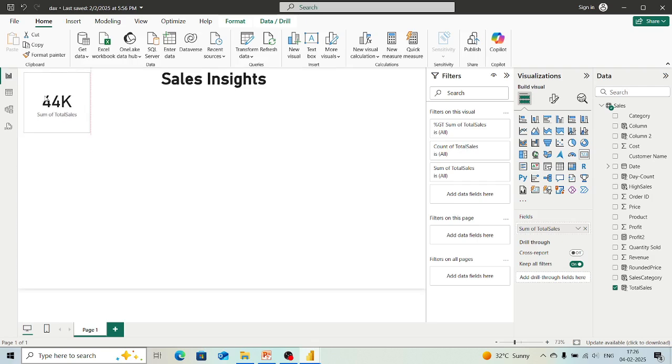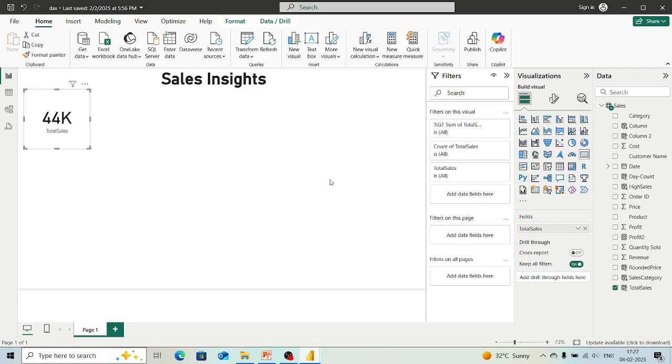Now proper alignment or setting that on the report page is also necessary, so we will make those changes also. Now the card is created, but here you can see it says sum of total sales. We want to give a name to the card, but this is not a proper name, right? So if we just double click over here, from here also we can change the name of it. We will just keep it as total sales and click enter. So here you can see the name has been changed.